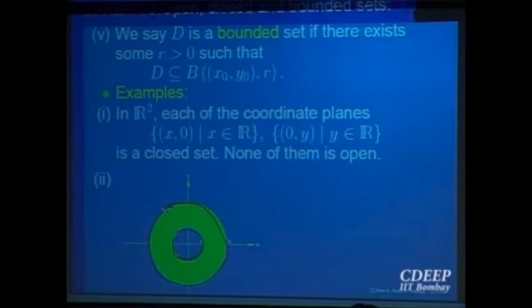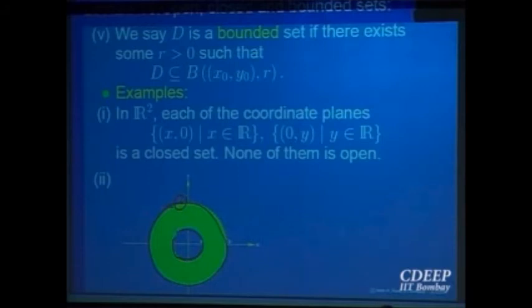Okay, fine. Is it closed? Let us look at the boundary points. Even if one boundary point is not part of the set, then the set is not closed. For example, look at this point. This is a boundary point for this set. Why? Because however small a ball around this point I take, there is a point which is outside and a point which is inside.